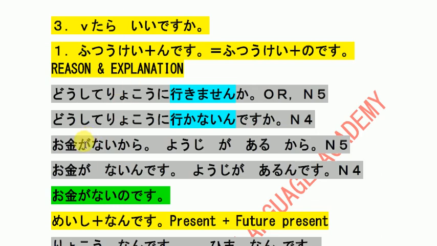So here we give the reason. Like in N5 行きませんか, the answer will be お金がないから, I don't have money, that's why. So から at the end gives the reason. Now, N4 asking here, 行かないんですか, 用事があるから. I have written here ある. So 用事があるから, I have some work to do.